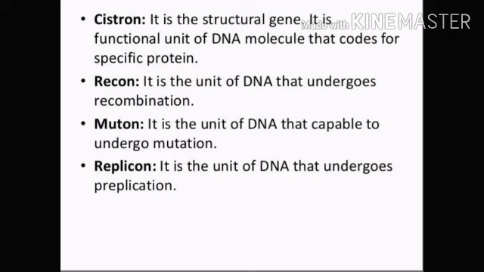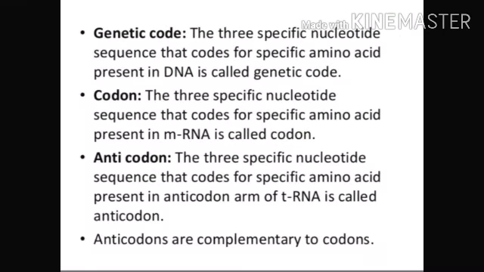It is the unit of DNA that is capable of undergoing mutation. Last is the replicon. Replicon is the unit of DNA that undergoes replication.